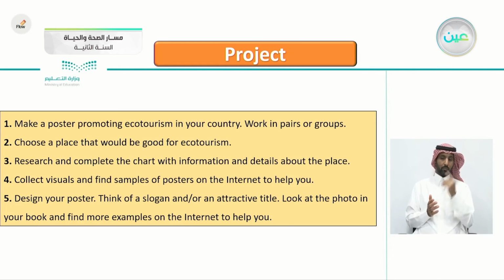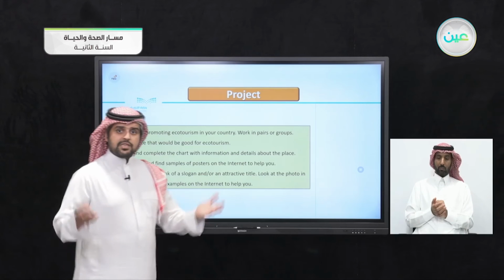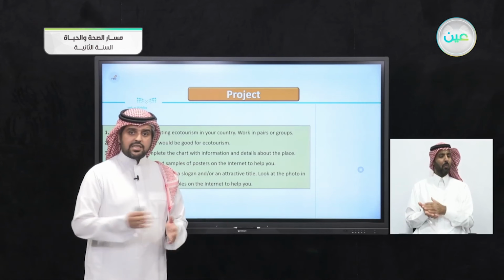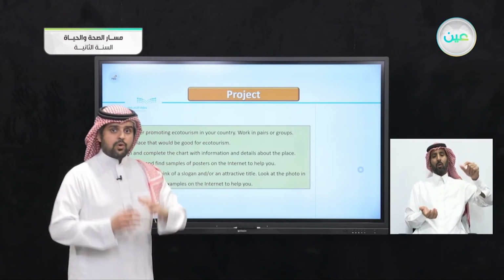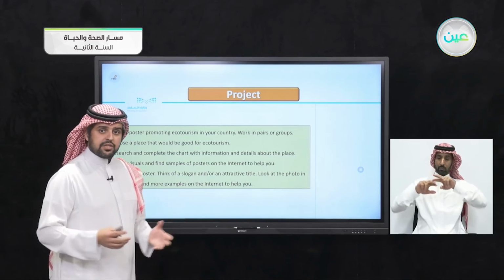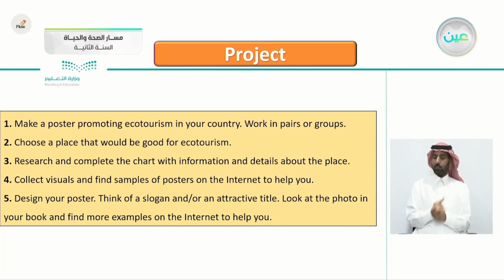Choose a place that would be good for ecotourism. As mentioned before, you can choose Riyadh, Al-Ula, Farasan Islands, Jeddah, Dammam, Tabuk, maybe in the north. We have many places to write about regarding ecotourism. Number 3, research and complete the chart with information and details about the place. So you have to research this place. Collect visuals and find samples of posters on the internet to help you. Collect some visual aids, some pictures, maybe videos about the place.